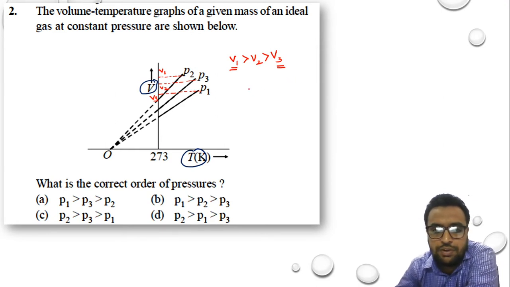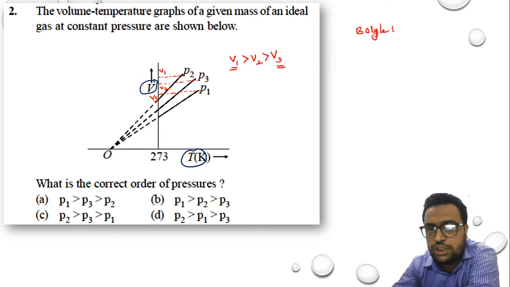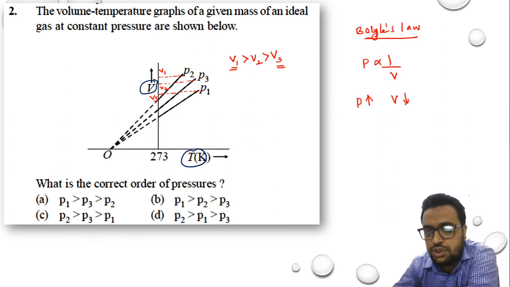Now here we will apply a condition which is given for pressure versus volume. The conditions have been given with respect to Boyle's law. What does Boyle's law say? Boyle's law says that pressure is inversely proportional to volume. That means as the pressure increases, volume should decrease. अगर प्रेशर इंक्रीज होता है तो वॉल्यूम क्या होना चाहिए? डिक्रीज होना चाहिए.